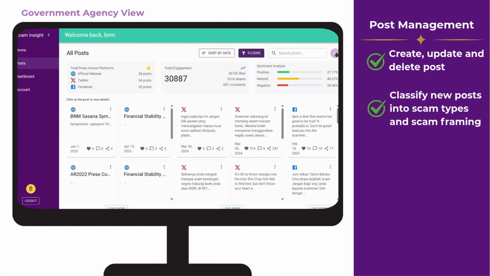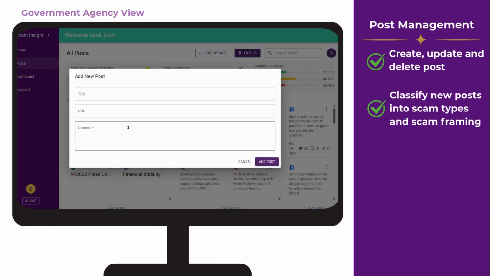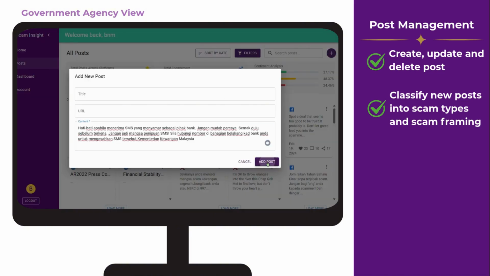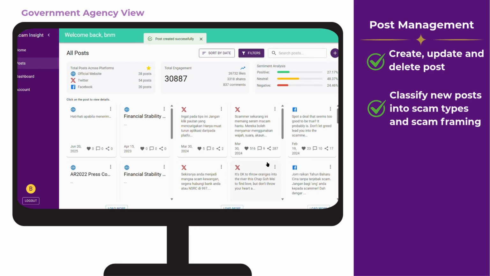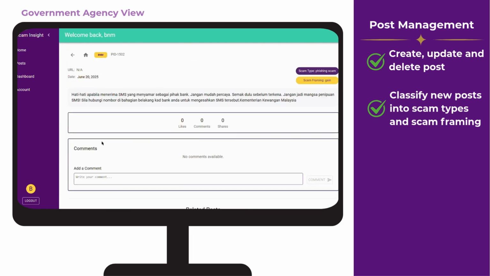To create a new post, we click on the Add button, and then we fill in the content field. Upon submission, the post is saved in a database and appears in the post list. In the back end, a machine learning model runs automatically to classify the scam type and scam framing. By clicking on the newly created post, we can view the result of the classified scam type and scam framing. For this post, the scam type is phishing scam and the scam framing is game framing.